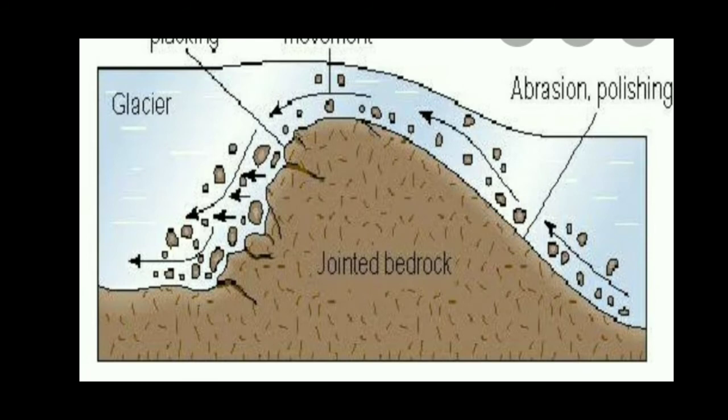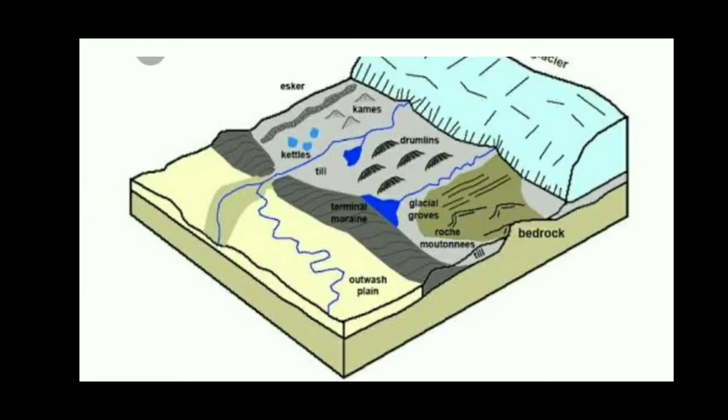Here is the picture which will explain the sheepback or the Roche moutonnée. Smooth upside and rough downside. When the glacier moves upward along the slope, the upward side of the movement will have a smooth edge, but the other side, where it is moving down, will have a rough edge. This picture will show you the drumlins and the eskers.